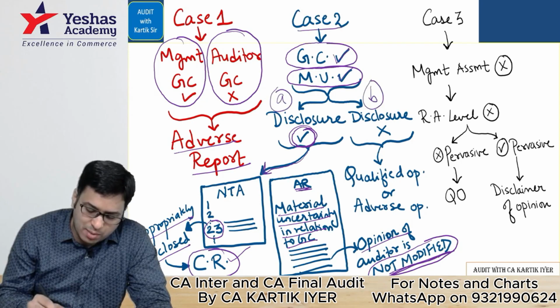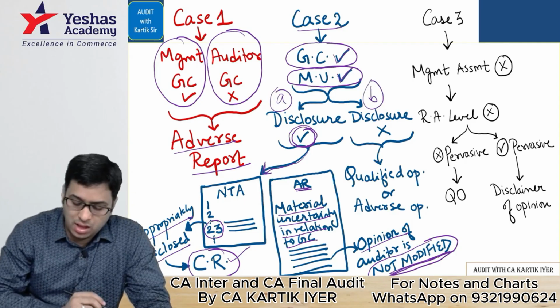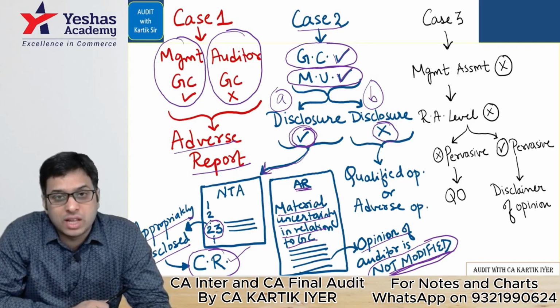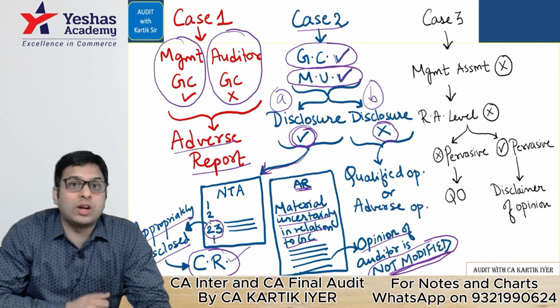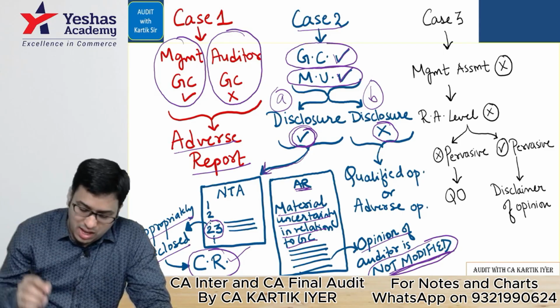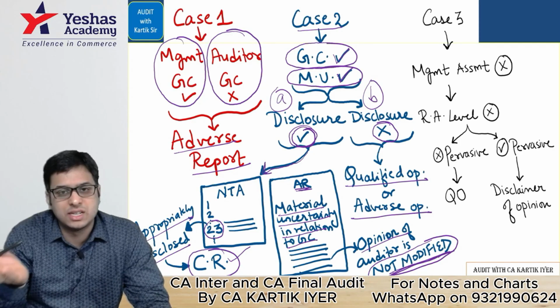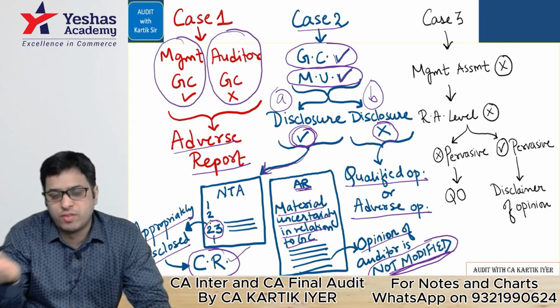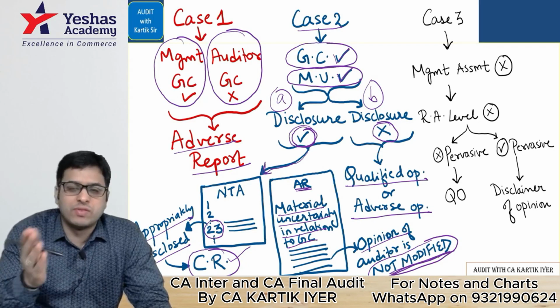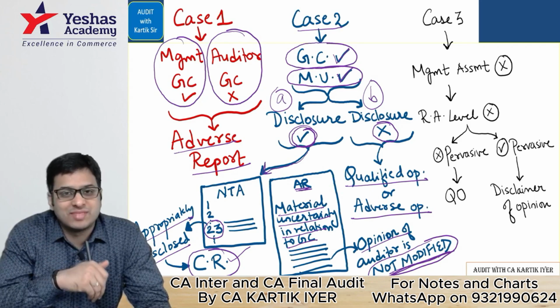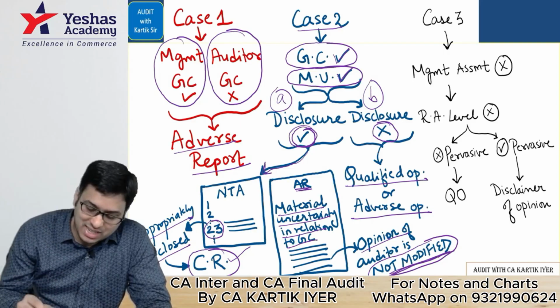Going concern is there, material uncertainty is there, and disclosure is not given. Disclosure is not given. It means management is not telling the truth. In that case, the auditor will give a qualified opinion or an adverse opinion, depending on whether the matter is not pervasive or pervasive. If it is not pervasive, qualified opinion. If it is pervasive, then adverse opinion. Clear? Simple. Next is case 3.